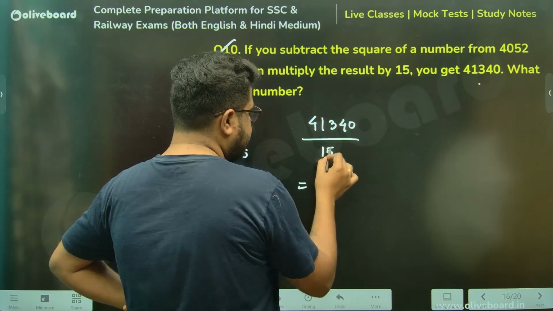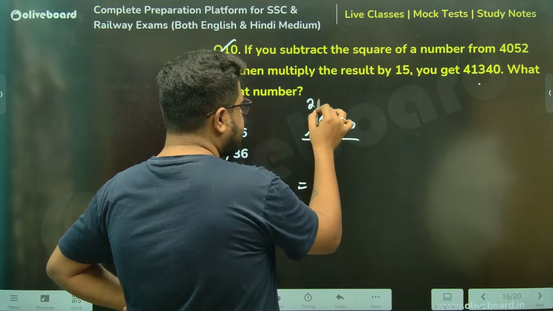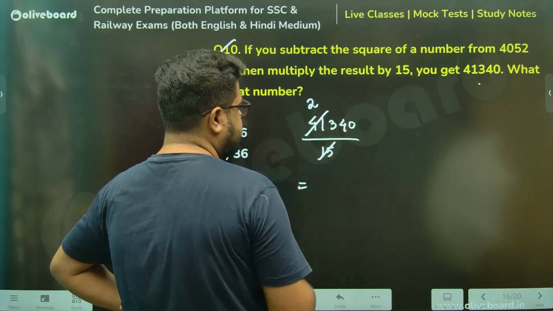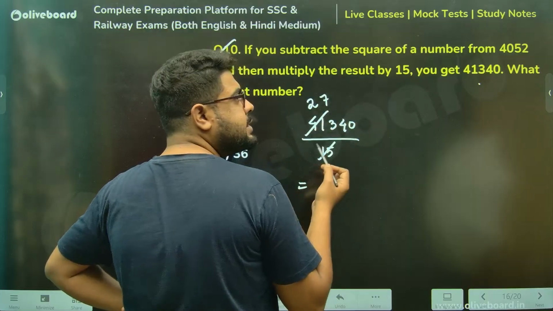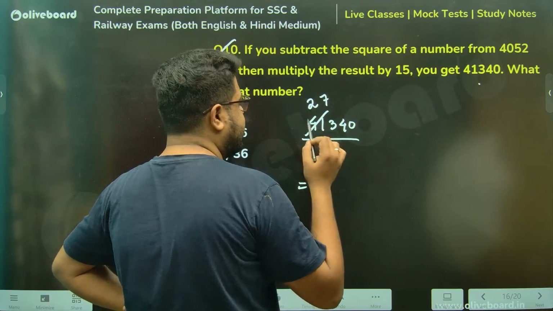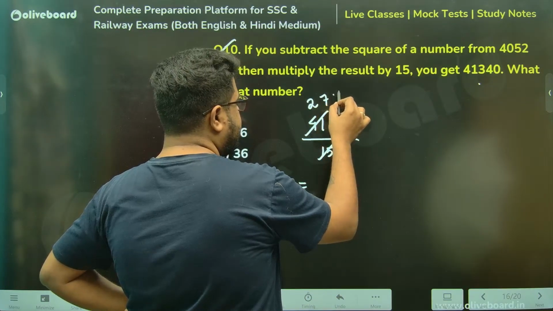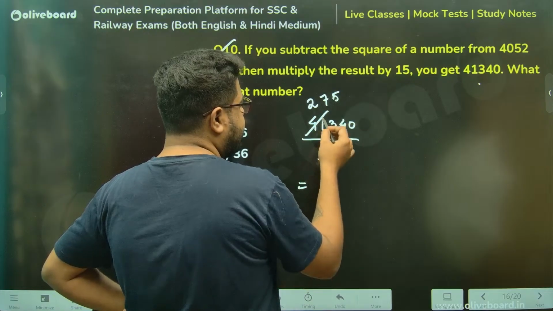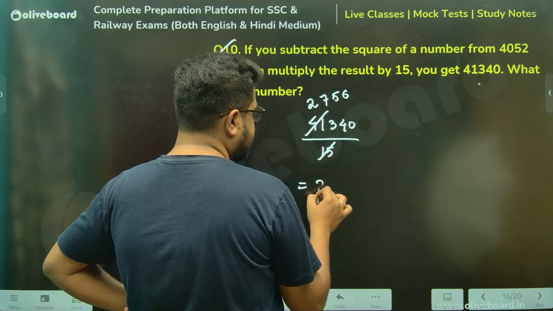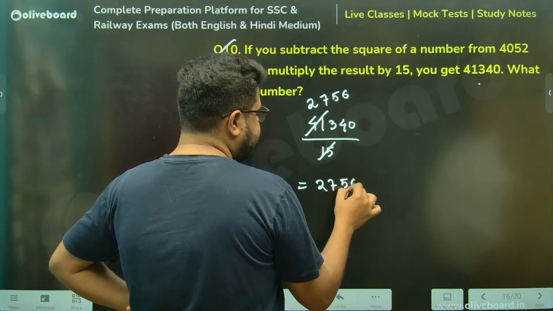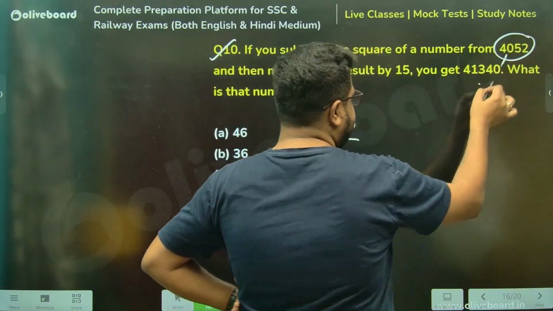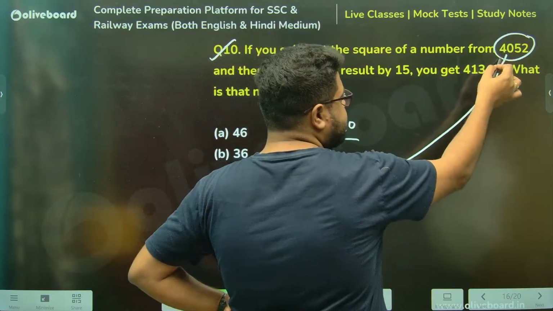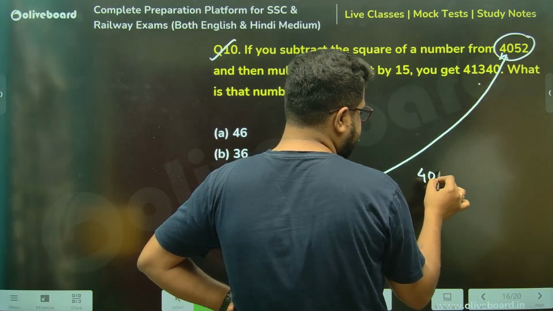Let's calculate this, sir. 15 2s are 30, 15 7s are 105, 15 8s are 120... so it comes to 2756. So from 4052, I am getting this. Meaning how much am I subtracting? So we are subtracting this.